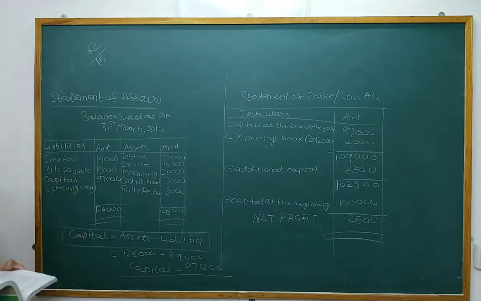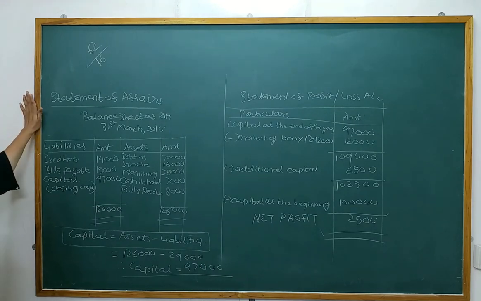This was problem number 16. They have asked us to prepare statement of affairs and net profit or loss, whatever it is. So we first prepared the statement of affairs, that is nothing but the balance sheet. Then we prepared the statement of profit and loss account to find out whether we got net profit or net loss. This was problem number 16.